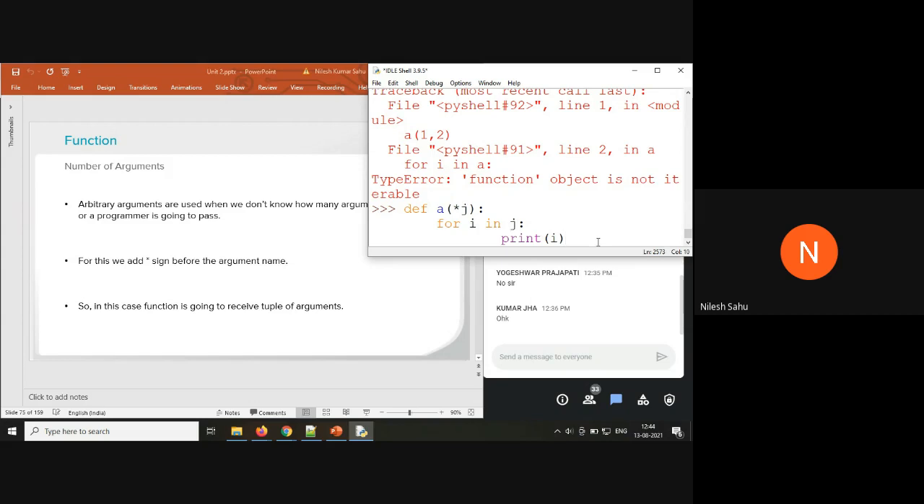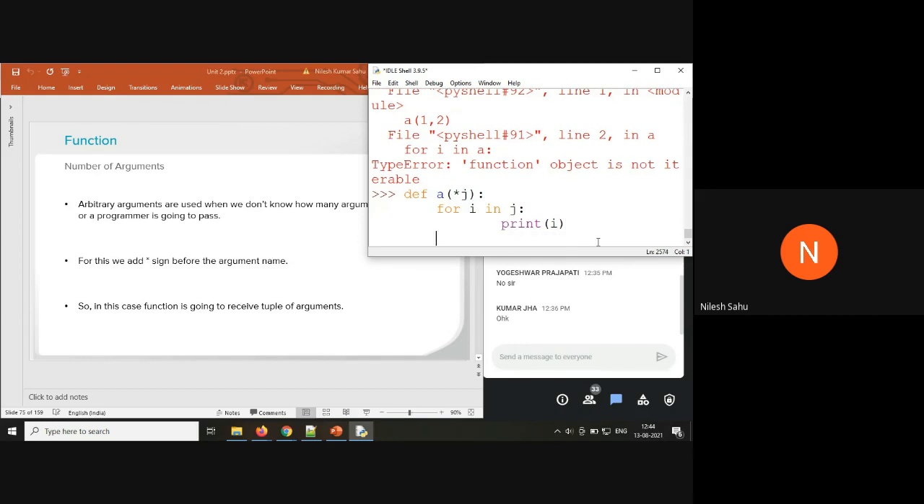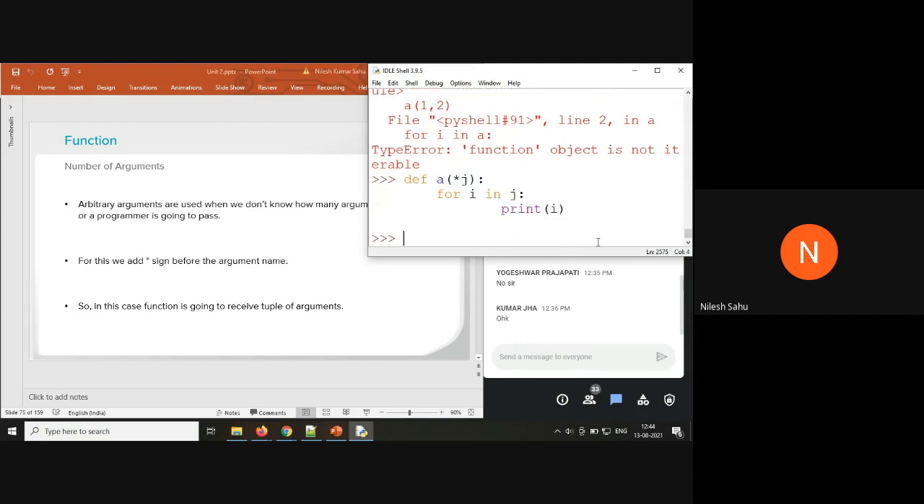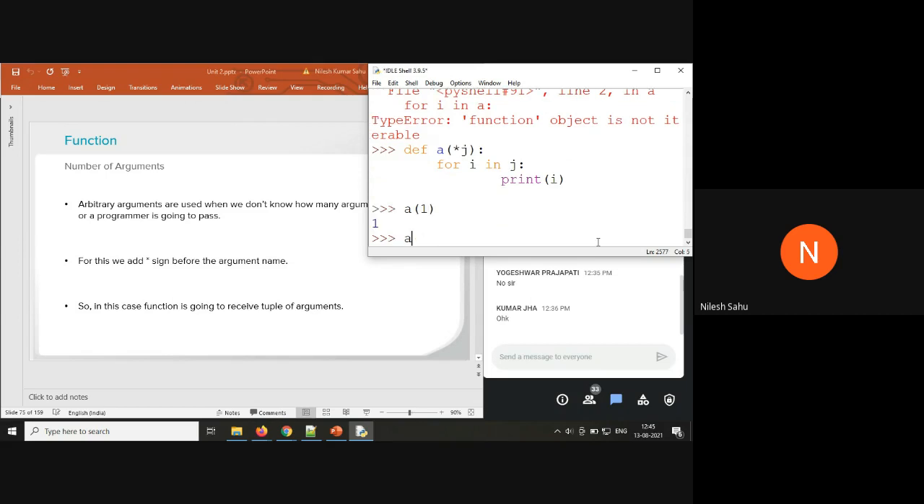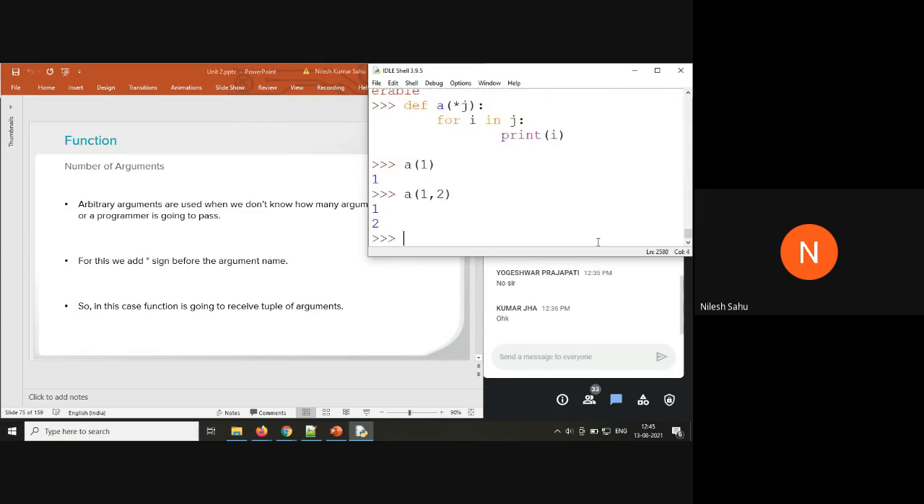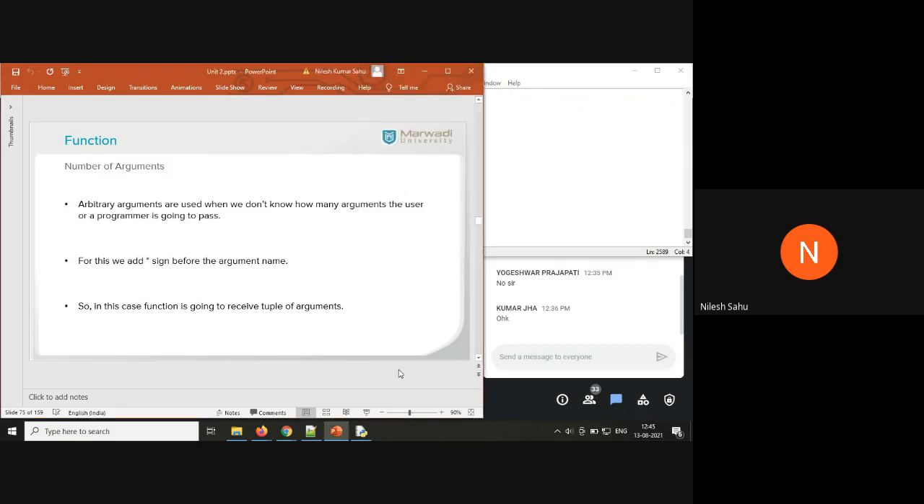See, when we talk about the arbitrary argument, this value is going to be passed as a tuple. In a function call we can pass one value, also we can pass two values, we may pass three values, may pass four values also. So now you can pass any number of values in a function call. For that you need to specify the asterisk sign before the variable. So this is known as arbitrary argument.